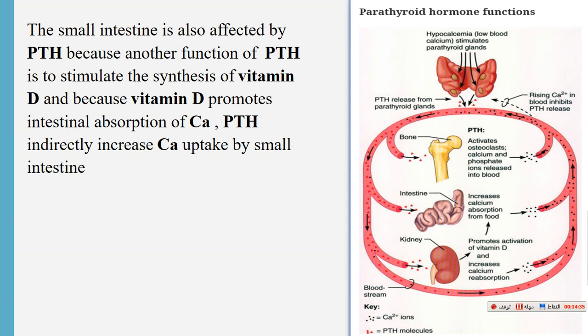And in the kidney, it reduces loss of calcium in urine because it promotes the activation of vitamin D. So vitamin D reduces the loss of calcium in urine. And also in the intestine, it increases the calcium absorption from food. So this is the effect of parathyroid hormone.